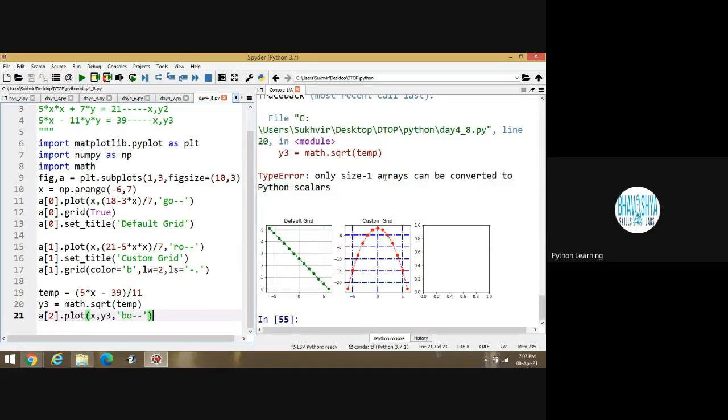Only size-1 array can be converted to Python scalars, math dot sqrt temporary. This one is not possible. Okay. It means we have to change something.